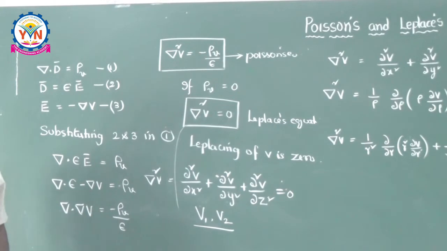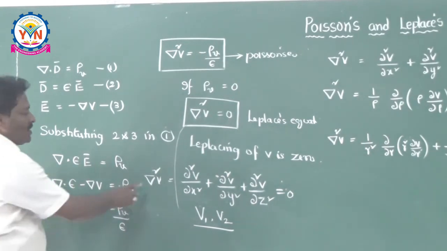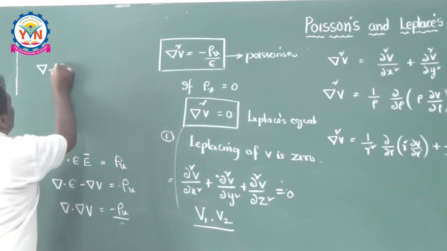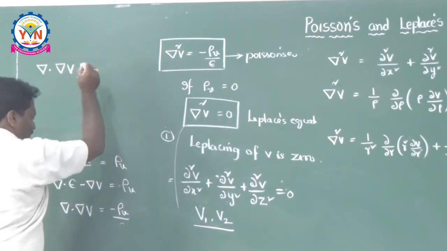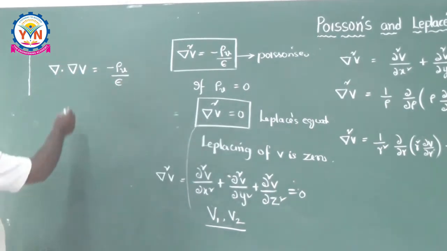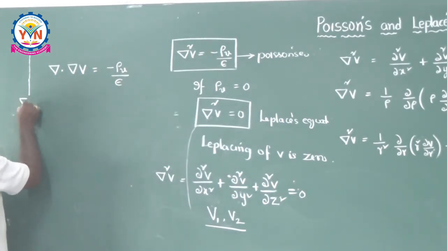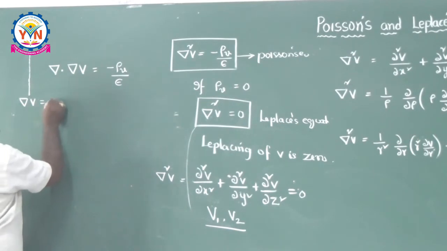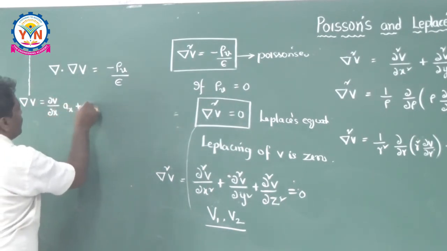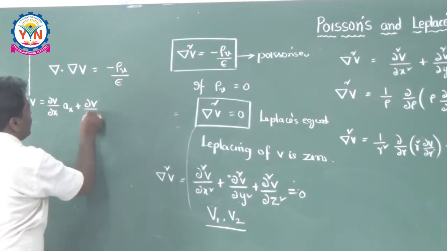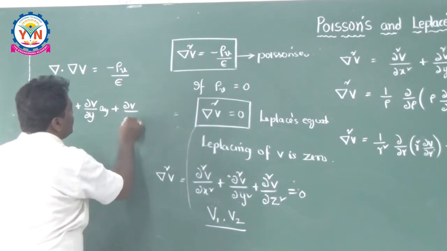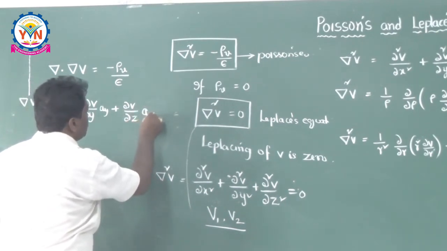Within no time, I can prove that del square V is equal to this: del dot of del V is equal to minus rho v by epsilon. You substitute here, what is del V? Del V means dou V by dou x into ax, plus dou V by dou y into ay, plus dou V by dou z into az. This is the gradient operator.